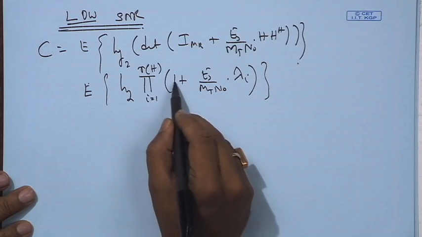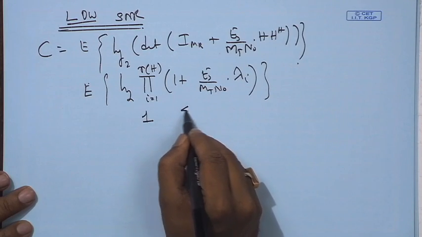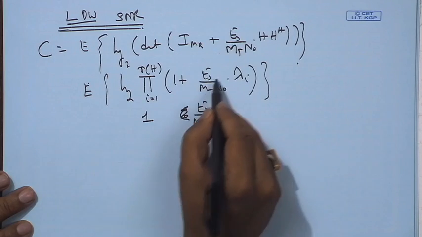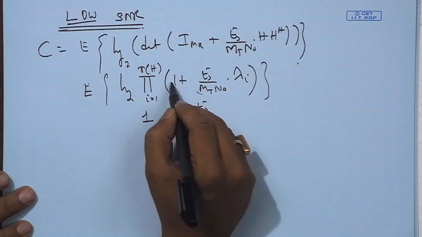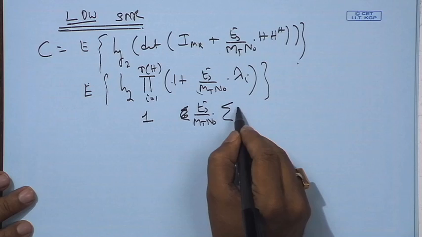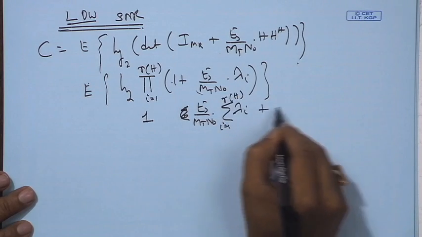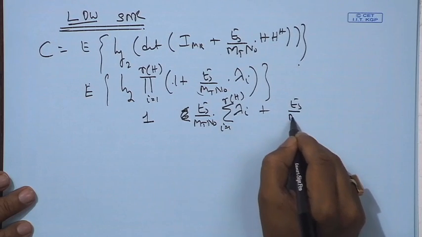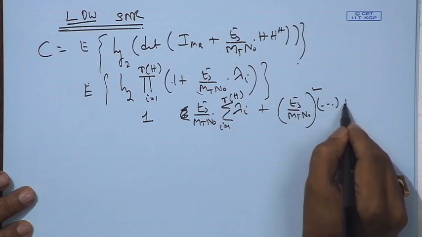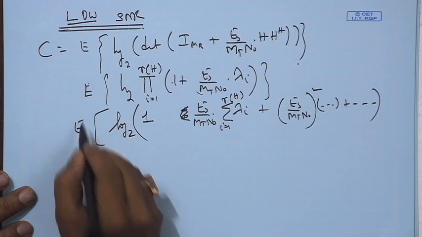You would get 1 as one of the terms, and when 1 gets multiplied with each term in turn, you get the sum over lambda_i, i equals 1 to rank of H, times Es upon Mt N_0, plus Es upon Mt N_0 squared times something, and so on, and this is inside the log, and you are taking an expectation of that.